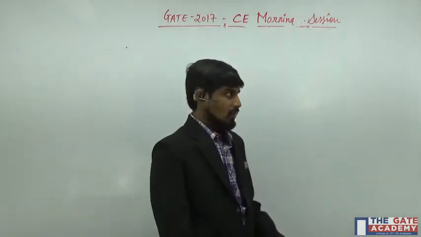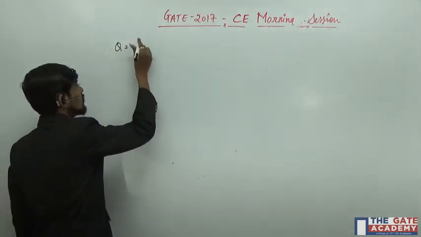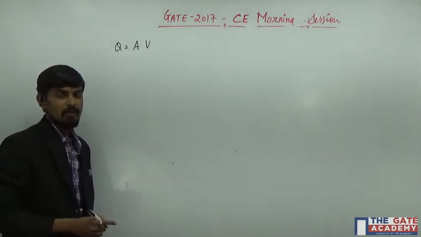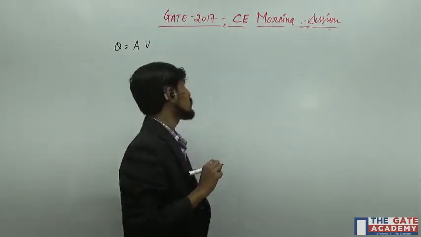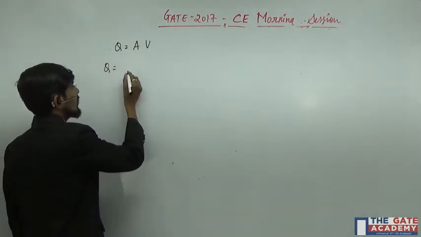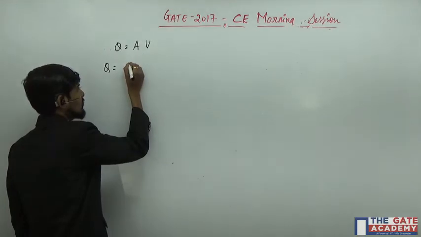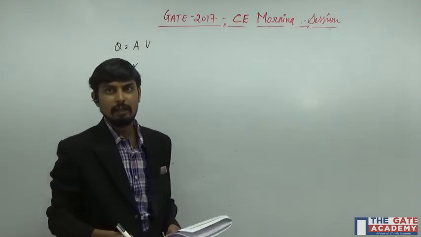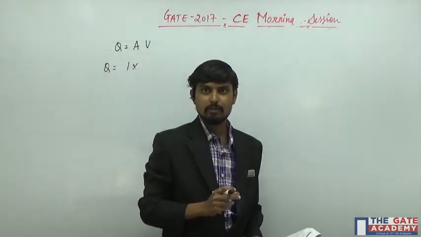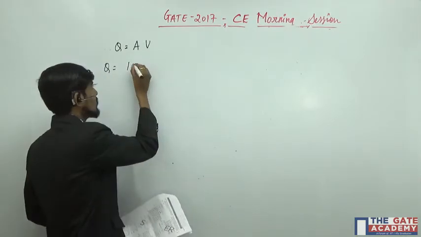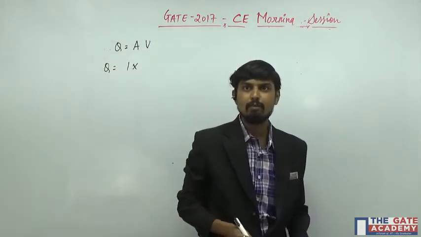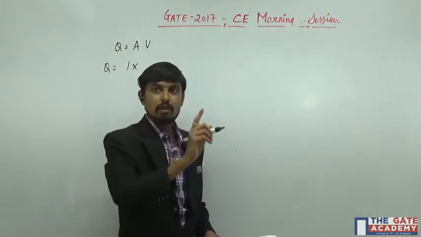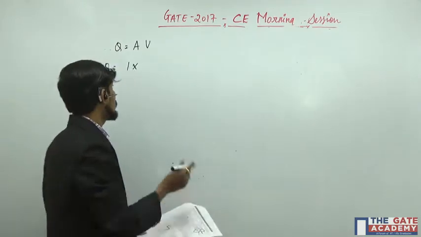So for this, you know Q is equal to A into V. First I have to decide whether it is mild slope or steep slope. So Q is equal to area, B into Y. B is 1 meter, wide rectangular channel is given. Now Y, what is that Y? That is normal depth of flow Yn. There are two depths. One is 0.5, another one is 0.6. Which one to take? The correct is 0.5. Why? Because that is related to your uniform flow condition.